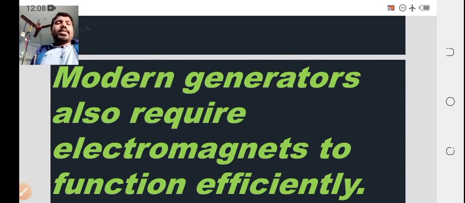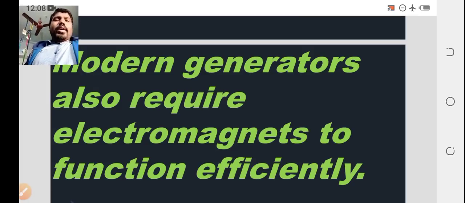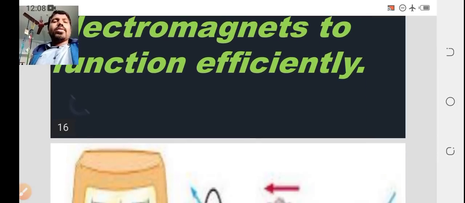Modern generators also require electromagnets to function efficiently. The generators means the power supply devices. The generators require electromagnets to work properly. So these are some uses of electromagnetism.